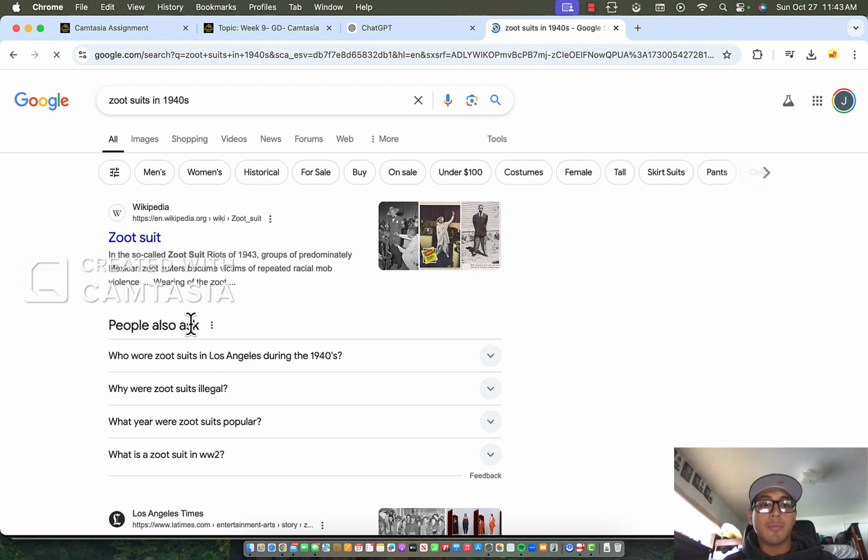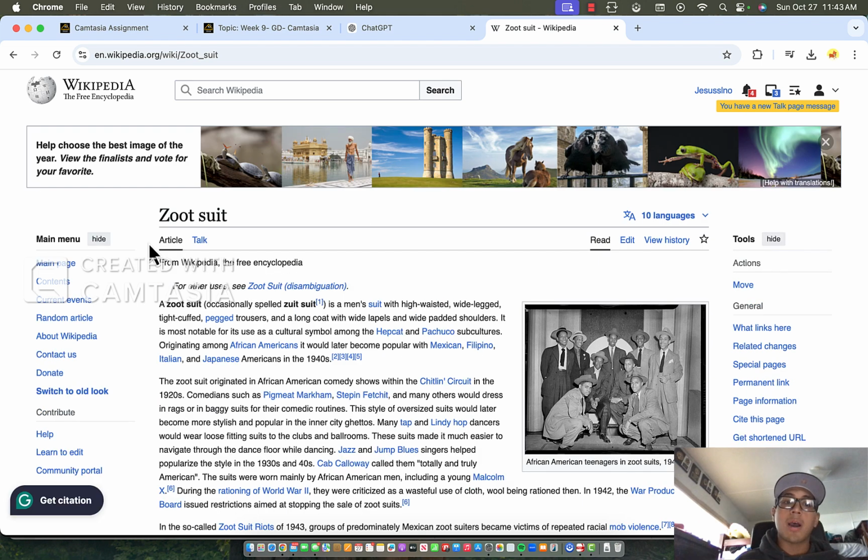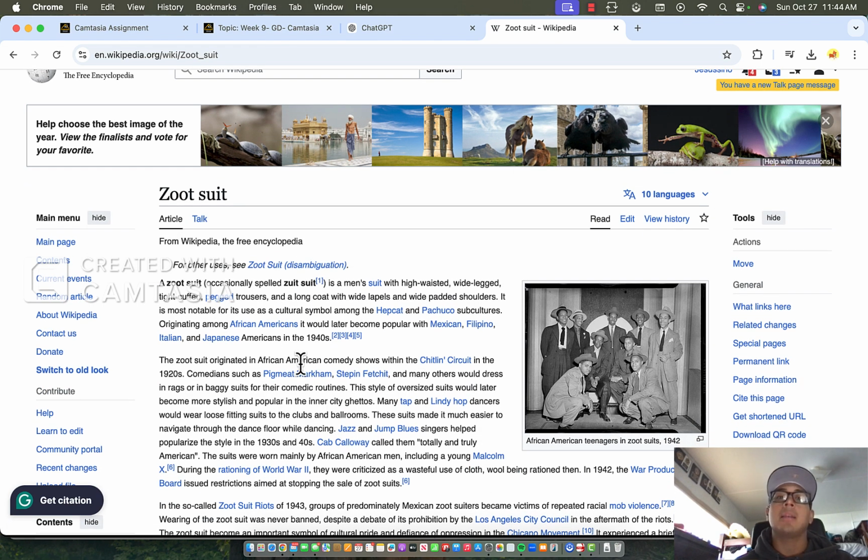And then here we get Wikipedia. Wikipedia is a trustworthy source. I would click on Wikipedia. The reason why I'm on Wikipedia right now is because although anybody can edit the pages and put whatever they want, essentially it's monitored 24/7. It's just a big encyclopedia that is monitored 24/7, and if something seems inaccurate, before you change something, it submits it to an actual person, so it's not just a robot.